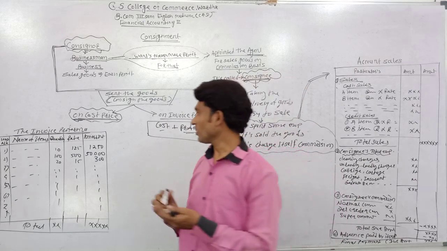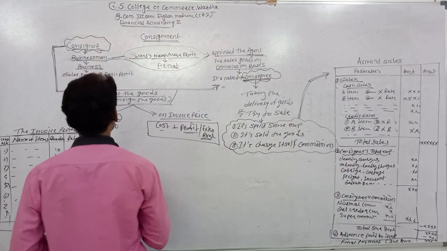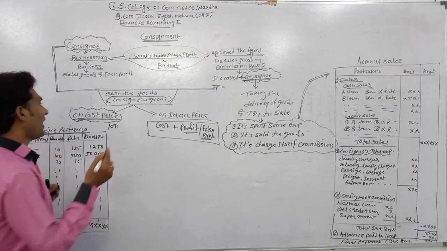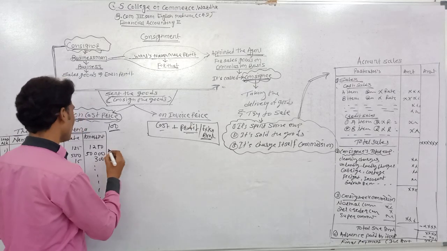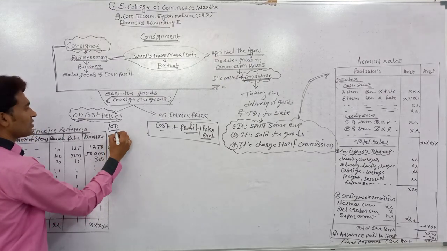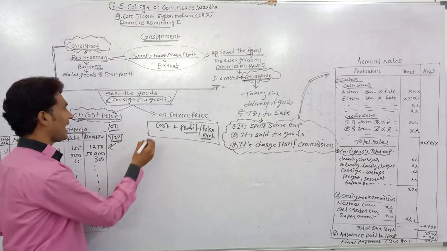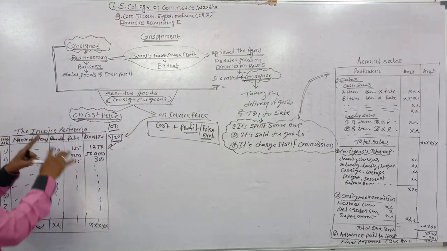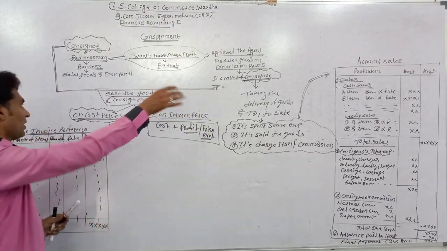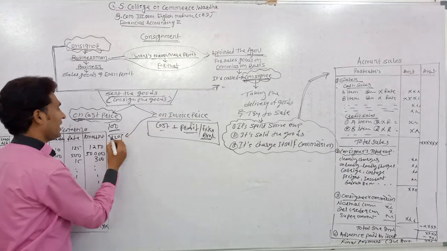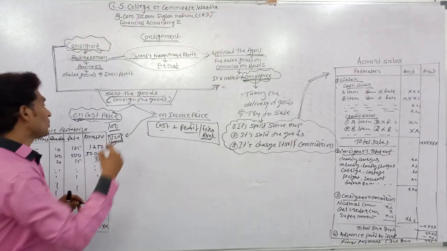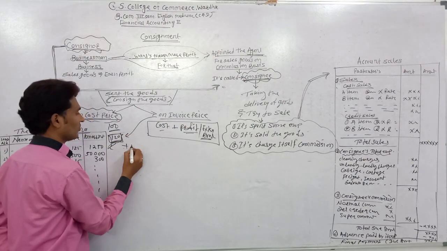Like if the cost price of the goods is rupees 100 each and they show 100, it means the goods are sent at cost price. But if the cost price is rupees 100 and they show rupees 120 in the invoice pro forma, it is called the invoice price. We say the consignor sends the goods at invoice price. The consignor tells the consignee indirectly that the price is 120, and you sell it above 120.